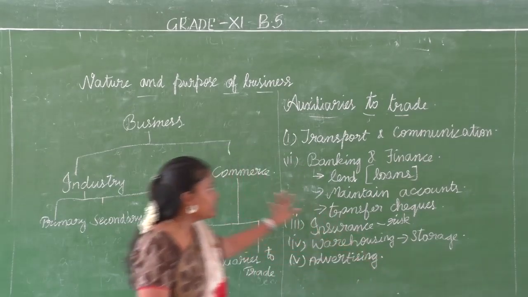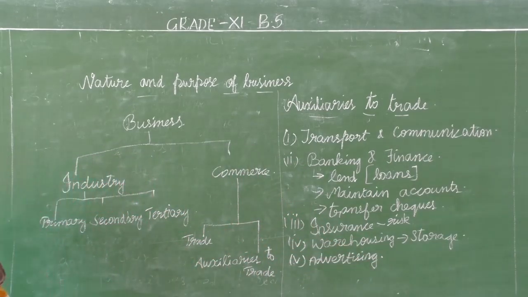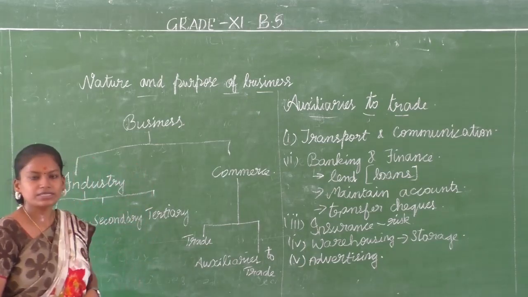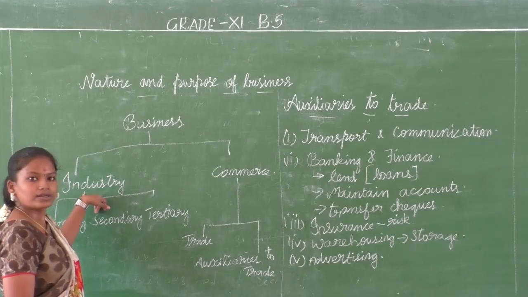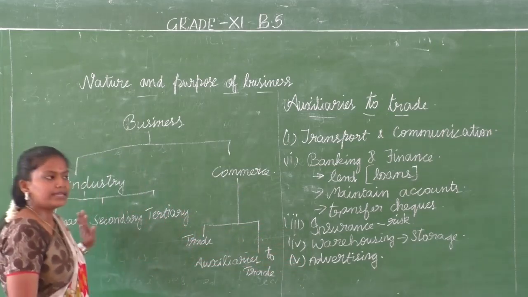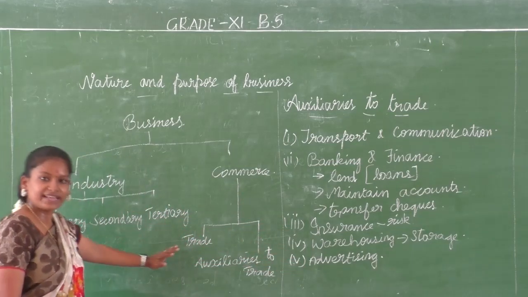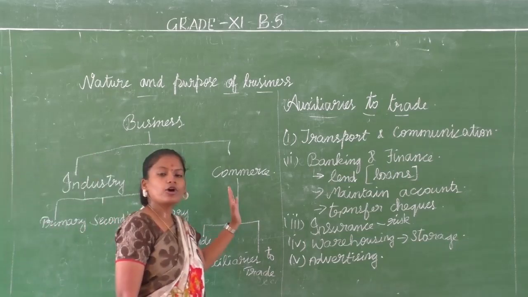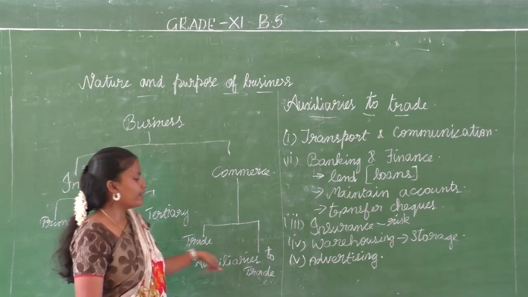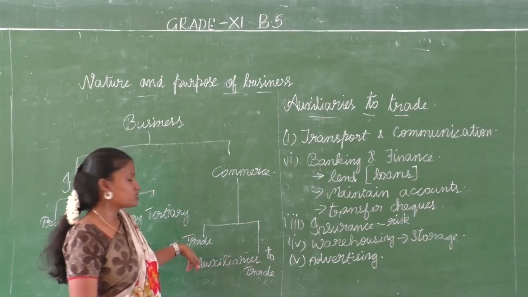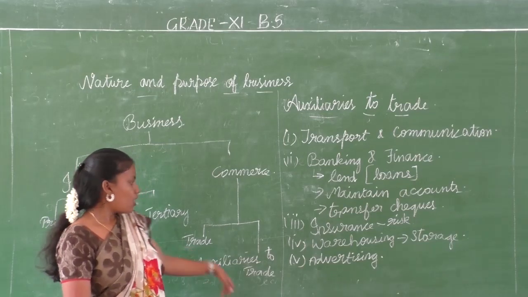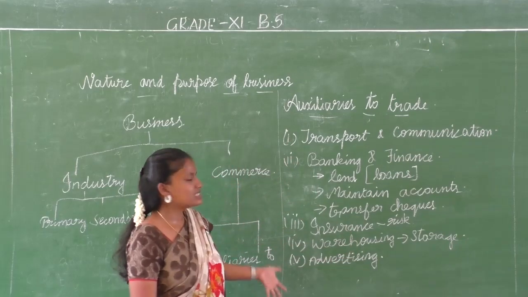Okay, so what did we discuss so far? We have discussed business. We have quickly recalled what is business and what are the classifications of business. We have industry and commerce. In industry we have primary, secondary and tertiary industry. And finally, commerce is a combination of activities that involve trade and auxiliaries to trade. Trade is nothing but buying or selling or exchange of goods and services. Auxiliaries to trade we have discussed in detail.